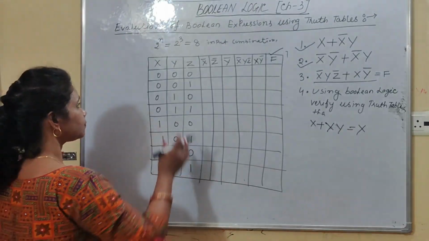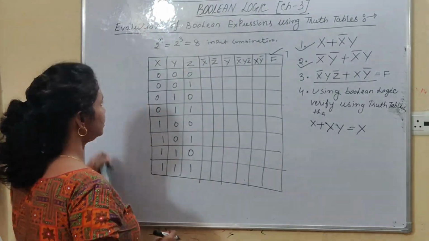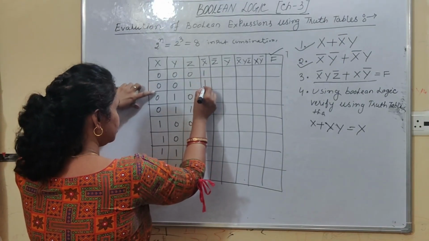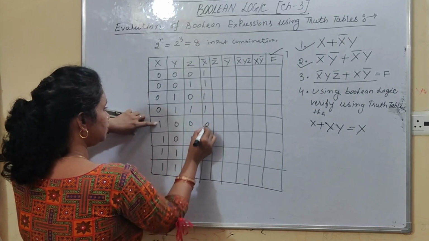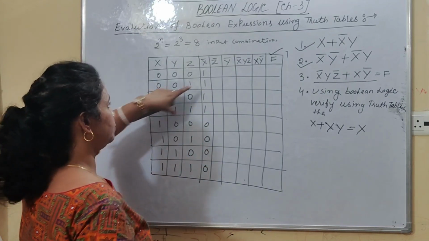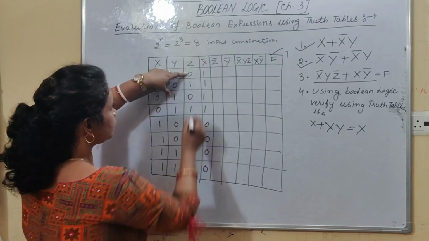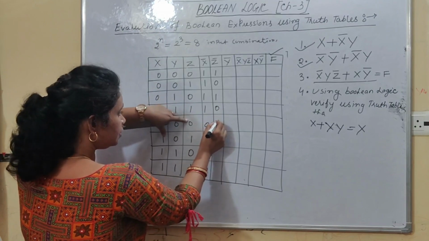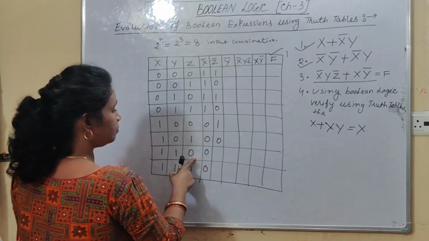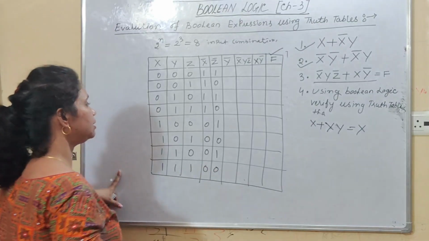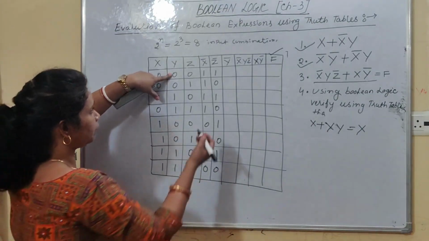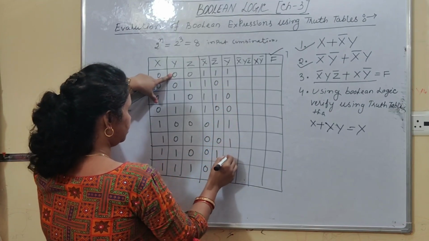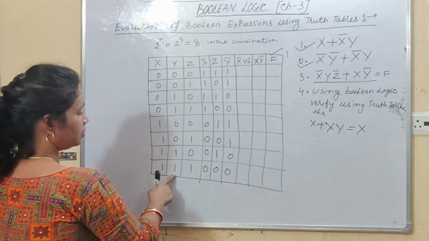Right? So, next is x bar. Okay, students, so find out the value: if the value of x is 0, then what is the value of not x? 1, 1, 1, 1. Here 0, 0, 0, 0. Now z bar. Z bar is this one. So 0 will be 1, 1 will be 0, 0 will be 1, 1 will be 0. Again, this 0 will be 1, this 1 will be 0, this 0 will be 1, this 1 will be 0. Right, students? Now, y. So 0, 0, 1, 1. So you have to find out the value of not y. 1, 1, 0, 0, 1, 1, 0, 0. Because 1 will be 0, this 1 will be 0.